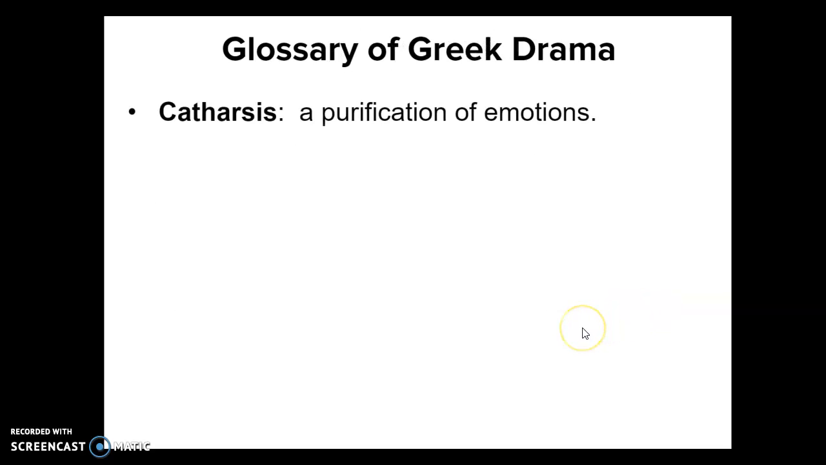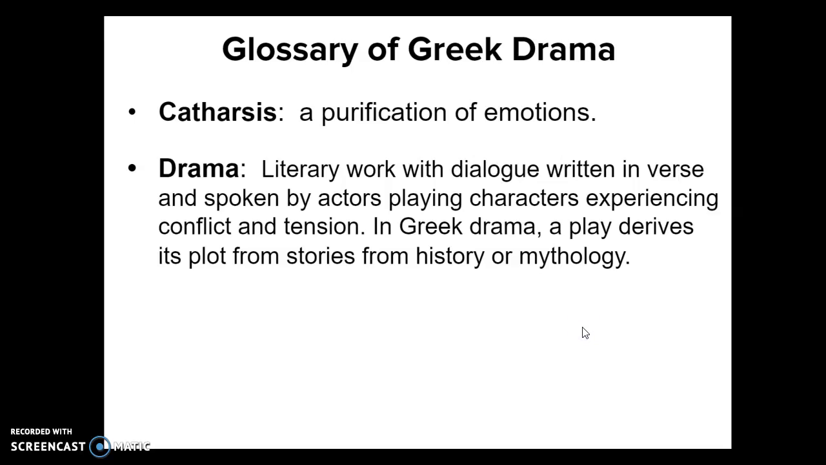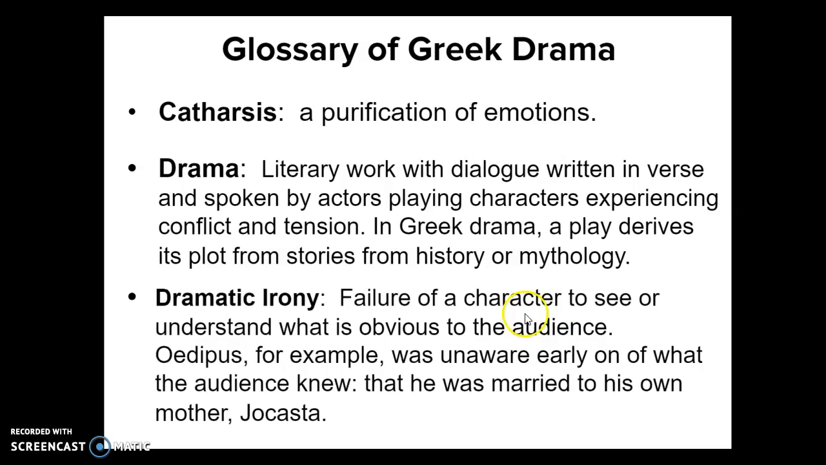Catharsis, a purification of emotions. Drama, a literary work with dialogue written in verse and spoken by actors playing characters experiencing conflict and tension. In Greek drama, a play derives its plot from stories, from history, or mythology.